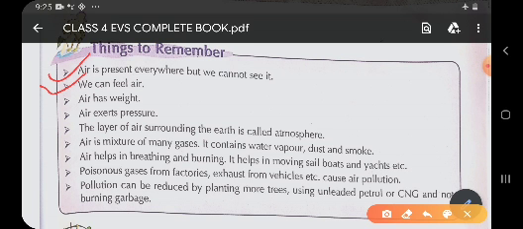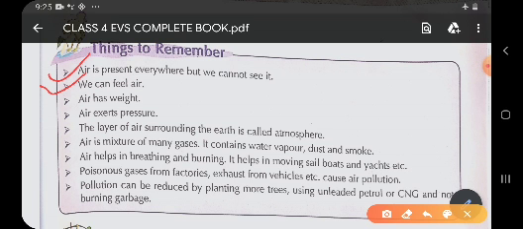That means air has weight. After blowing air into the balloon or into the tube, it had more weight. The weight was of the air which was filled into the tube or the balloon, or which was blown into the balloon or the tube. So after filling the air, the weight becomes more. That means air has weight.